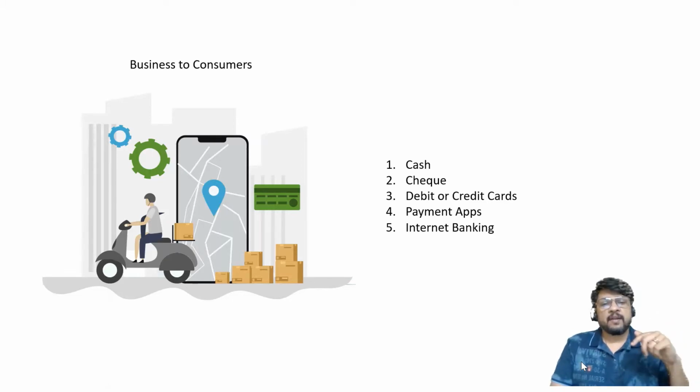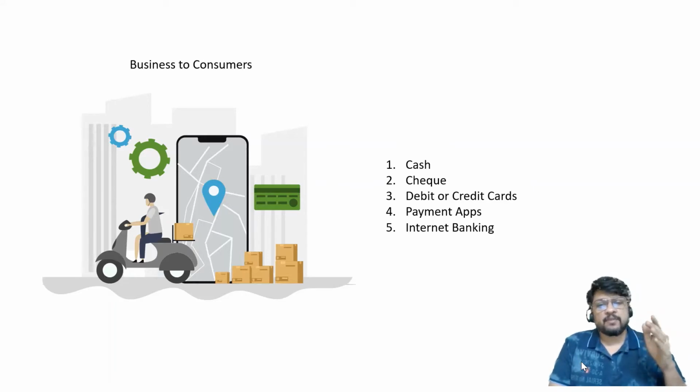So here you will find that the settlement of the transaction, the payment part, can be done either by using cash or by using check or by using debit card or credit card or by using payment apps like Phone Pay, Google Pay or some other payment app, or even by using the facility of internet banking.